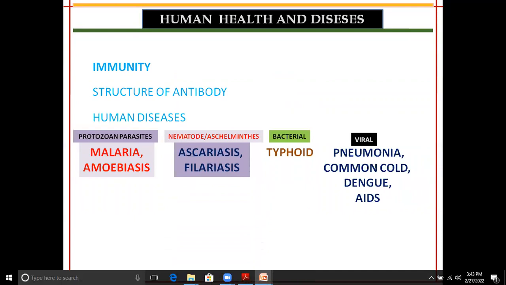Then, different types of human diseases like the protozoan diseases, malaria, amoebiasis, then nematode diseases like ascariasis, filariasis, the bacterial diseases like typhoid, pneumonia, and viral diseases like the common cold, dengue, pneumonia, AIDS, coronavirus nowadays. Then, last but one topic, that is cancer, different types of cancer.